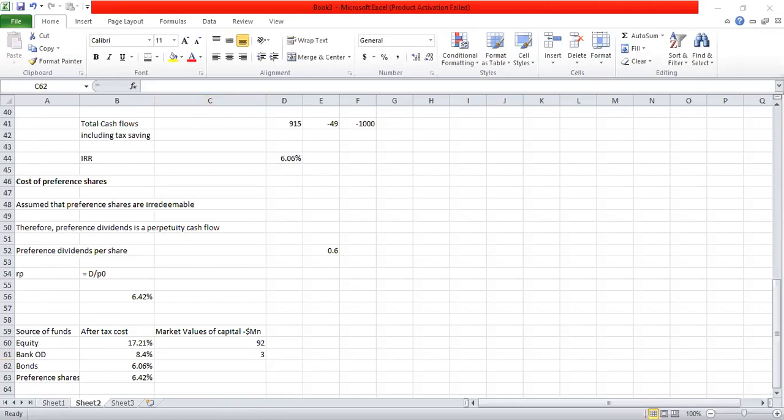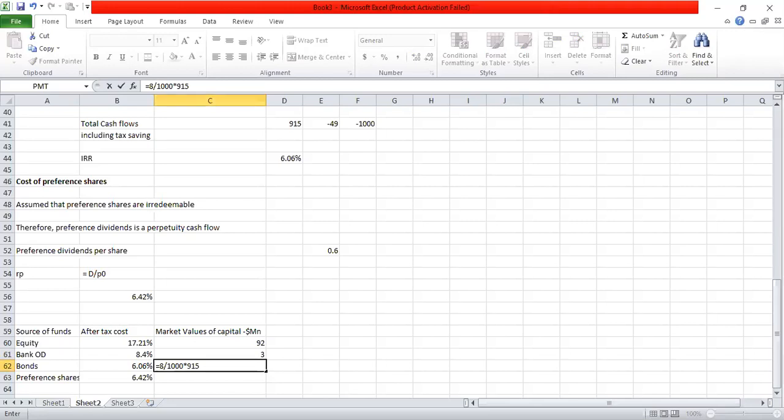The total par value is 8 million, based on the par value per bond of 1,000, but the market value of each bond is 915.